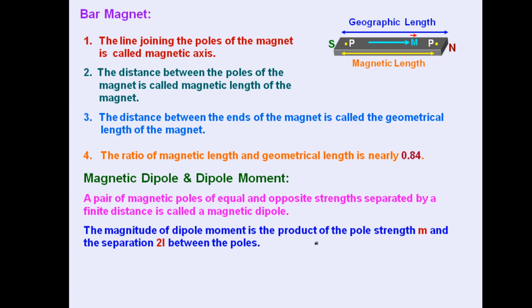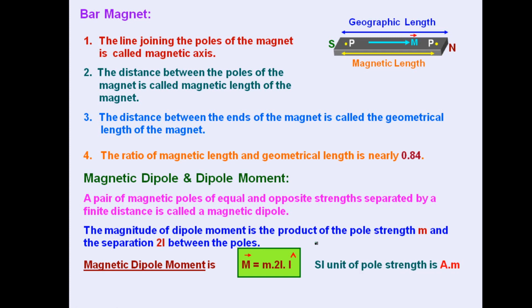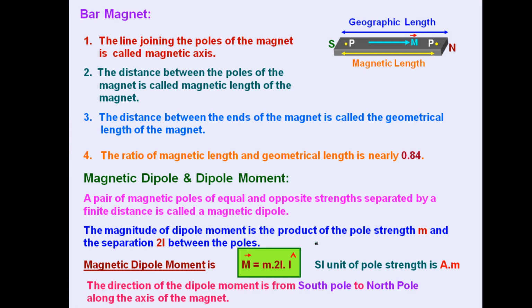And then dipole moment. The magnitude of the dipole moment is the product of pole strength, denoted by m, and the separation 2l between the magnetic poles. This is the general formula for magnetic dipole moment, m into 2l multiplied by unit vector, which will give the direction of magnetic dipole moment, and it is always south to north. SI unit is ampere meter, and direction of dipole moment is from south pole to north pole. This is by general convention, so you can note down this if required.